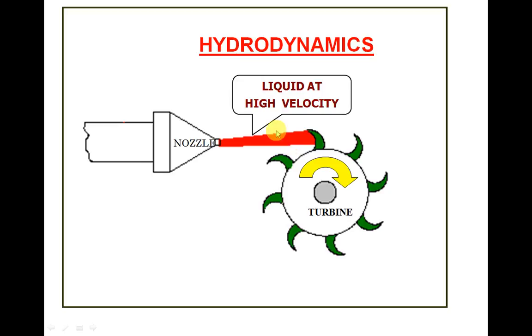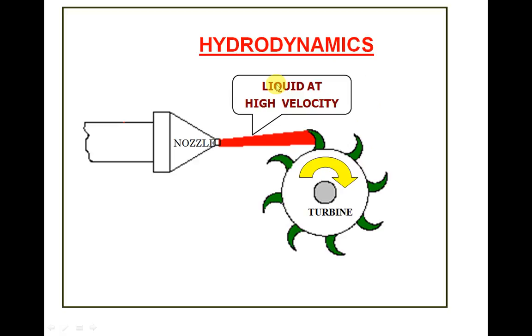One more example of a hydrodynamic device. This is a turbine. This is a nozzle which is impinging the liquid at high velocity onto the impeller blades of the turbine. Finally, the kinetic energy of this liquid which is falling on these turbine blades will be converted into rotary motion of this turbine.